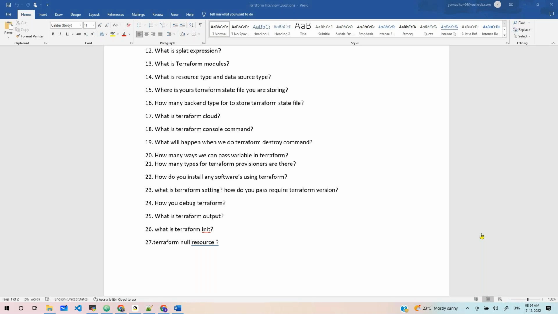What are the many features? We can save the state file over there. We can add variables in Terraform Cloud. We can save our secrets on Terraform Cloud, and also we can protect our resources from deletion. So we can put deletion protection in Terraform Cloud as well.